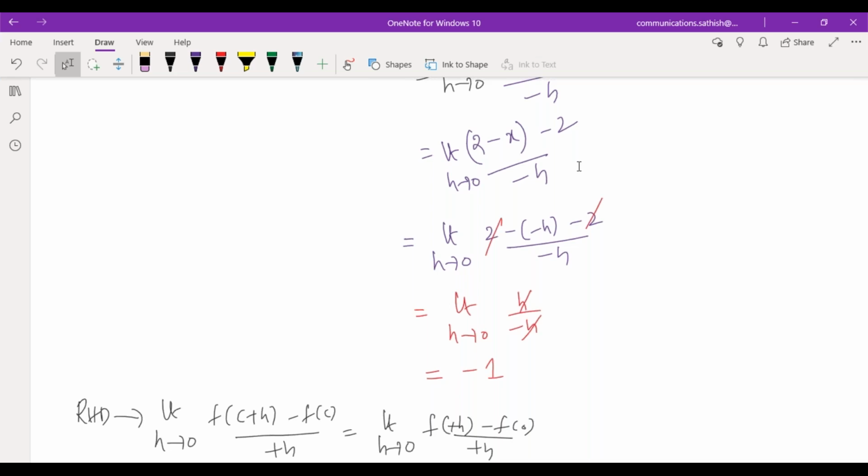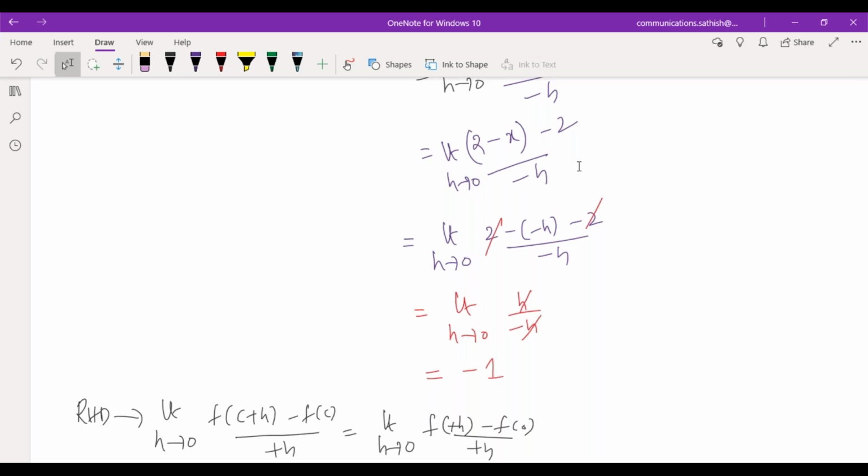But this problem is continuous but not differentiable. Every differentiable function must be continuous, but a continuous function may or may not be differentiable. Obviously, I can make that statement or not.